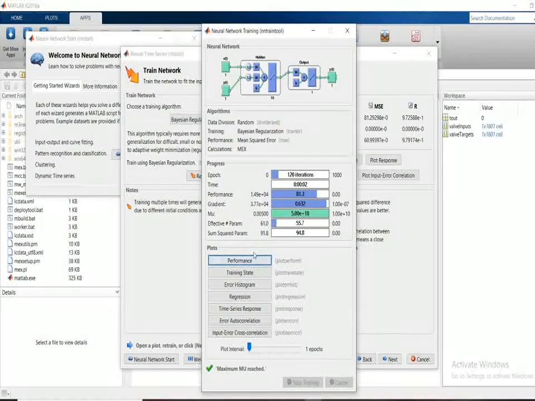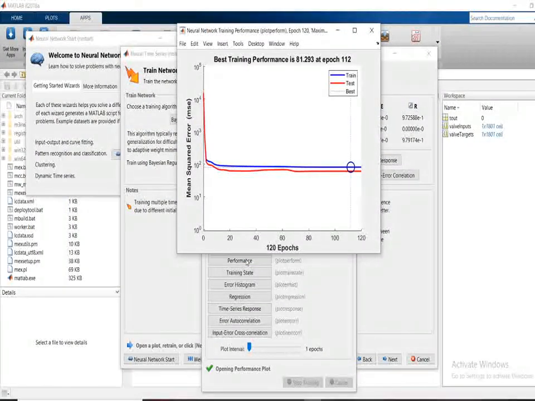By the plots domain, we will get the performance of how the training has occurred. By clicking on performance, you will get this type of graph, train as well as test. Here, a blue line indicates a train and a red line indicates a test. If they overlap each other, means train and test are validated and there is no mismatch.